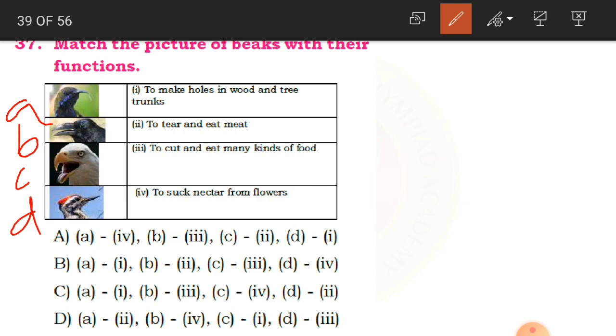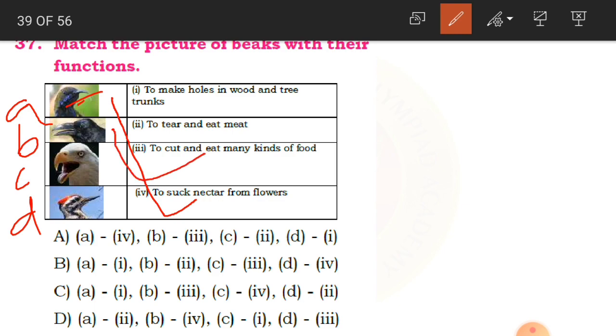We'll look at the first one, that is A. How is the beak here? It is like a straw, thin and straw type beak. So what does it do? From that straw type beak, it is going to suck the nectar from flowers. So this A is matched with the fourth option. Now B. So here it's like a crow. And it's like a broad and strong beak. So what does it do, children? It is going to cut and eat many kinds of food. So that is why B matches the third option.